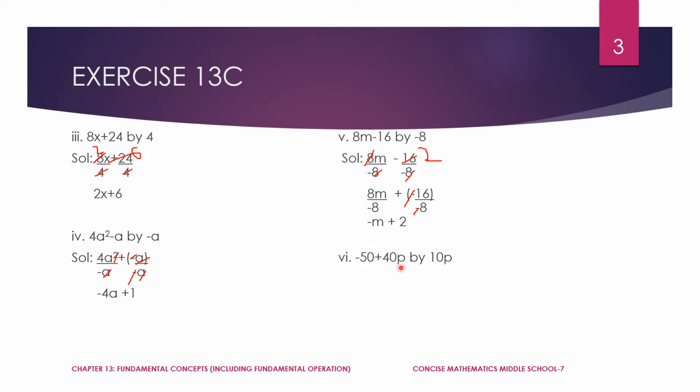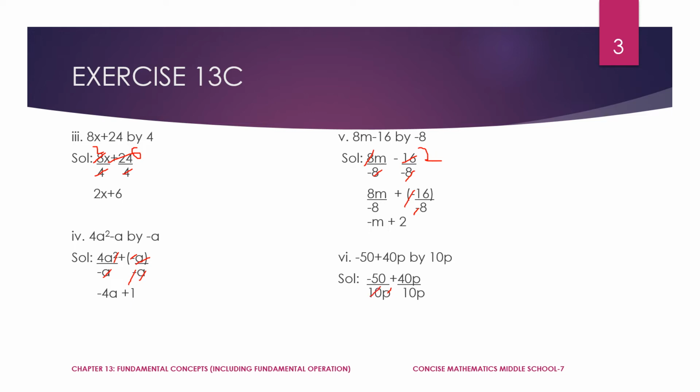Minus 50 plus 40p, it's a binomial, and here it's a monomial. When you are dividing with a monomial, place this 10p under each term and cancel it. P won't get cancelled because there is no p term over here.